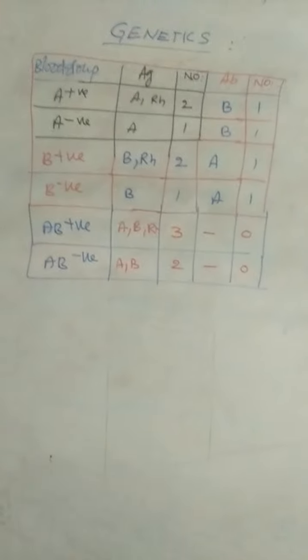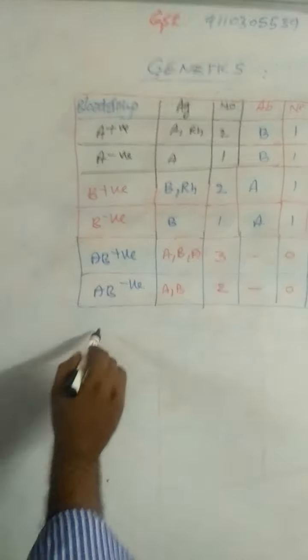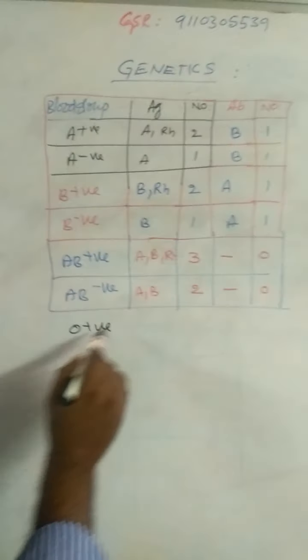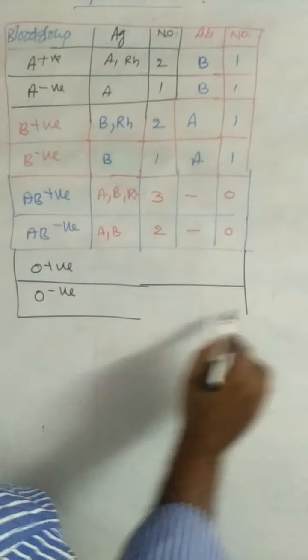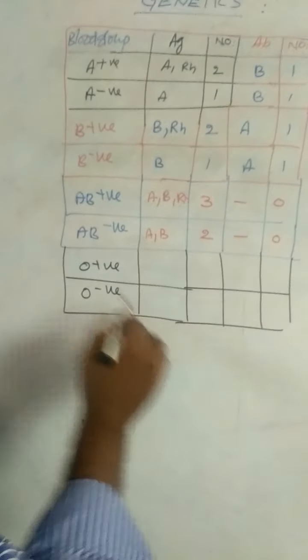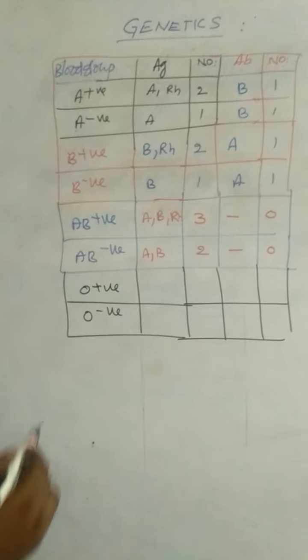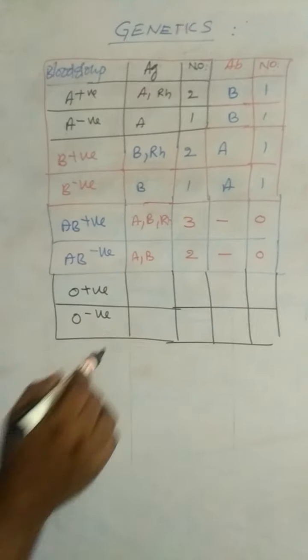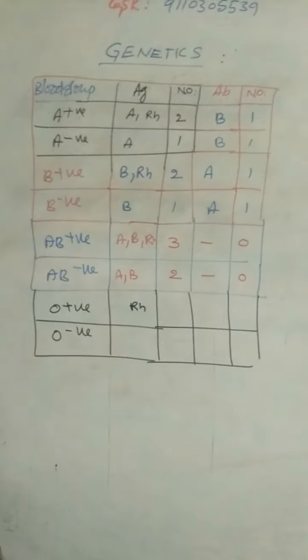Coming to the last one, O positive blood group and O negative blood group. In the O positive blood group, O, A and B antigens are absent; only the RH antigen is present.